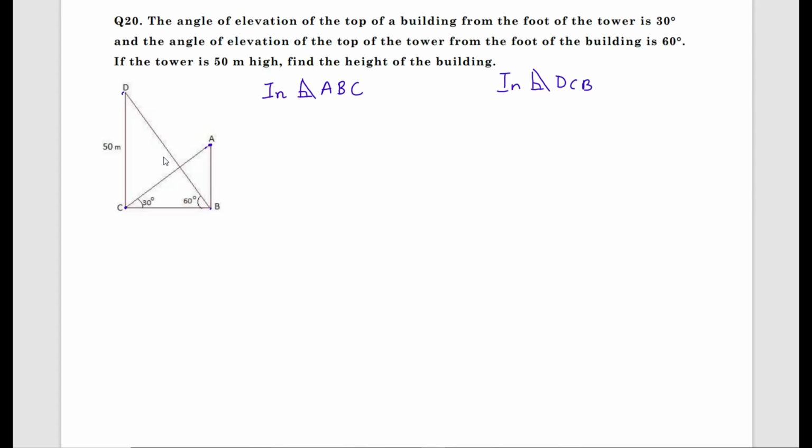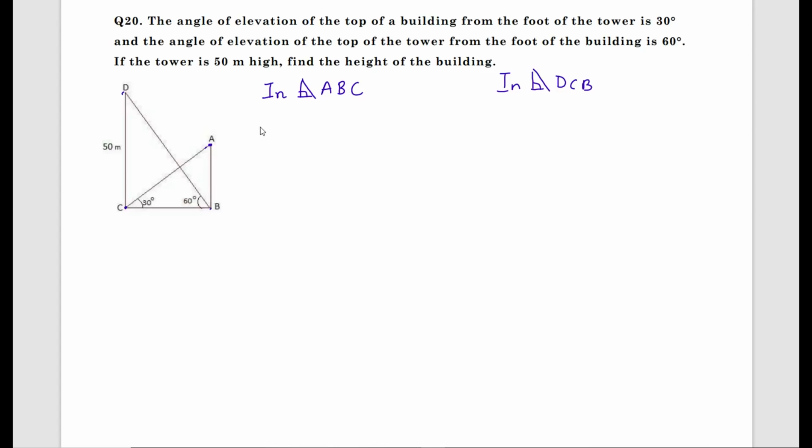In right angle triangle ABC, hypotenuse is AC, opposite is AB, and adjacent is BC. In the same way, for DCB, the hypotenuse, the longest side, is DB, opposite side is DC, adjacent is BC or CB.